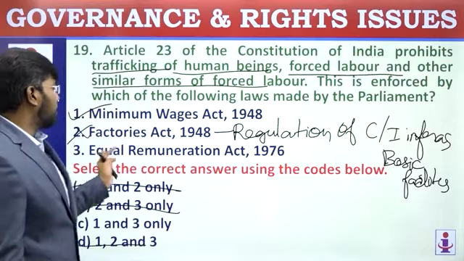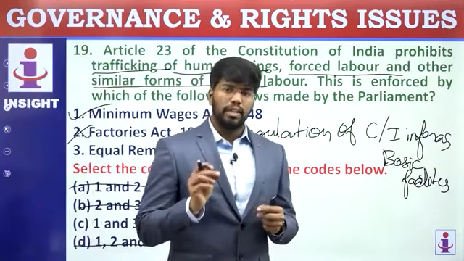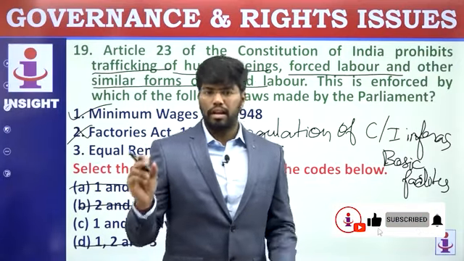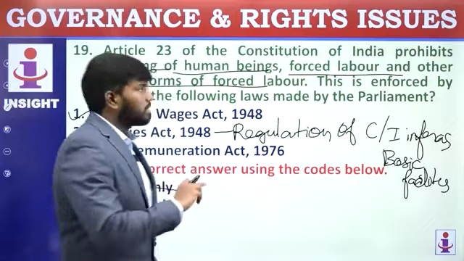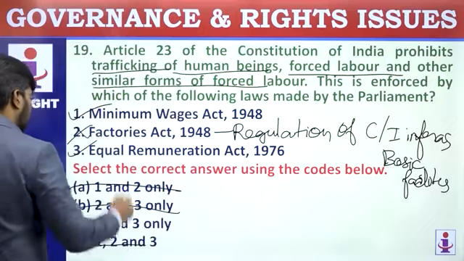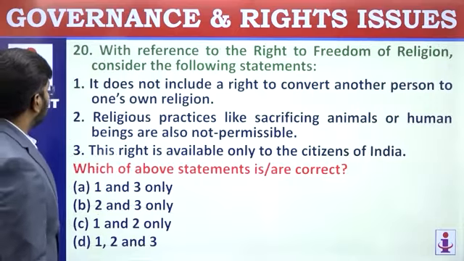Let's go on with the third. Equal remuneration. If anyone is paid below the work he is doing, that is, not paid as per the work done, that is also exploitation of labor. It comes under similar forms of forced labor. So 1 and 3 are correct. Go for option C. Let's move on to the next question.